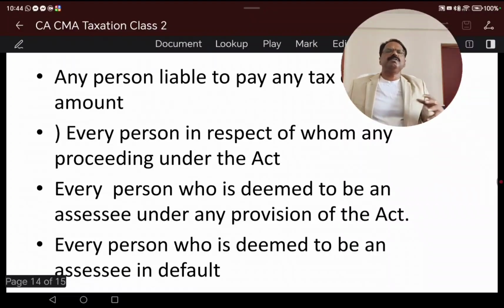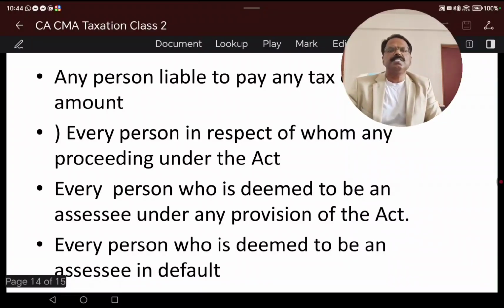Any person in respect of any proceedings under this Act. As per the Income Tax Act, if any procedure or any proceedings are pending, such person is treated as an assessee. Every person who is deemed to be an assessee under the provisions of this Act.